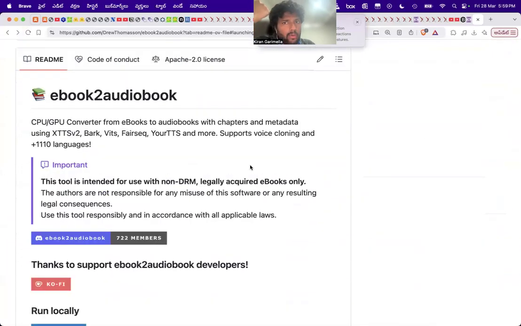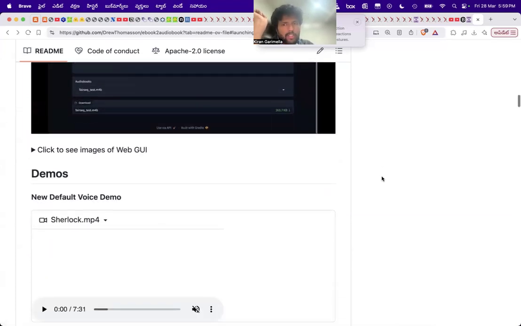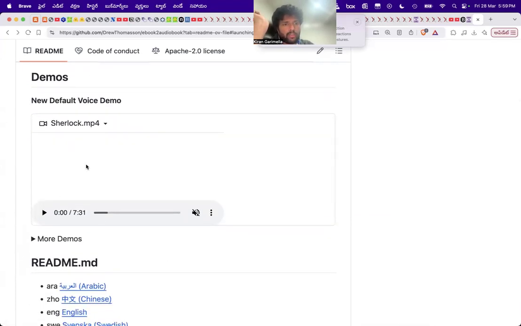So basically, now with this sort of text to speech AI models really improving and increasing in quality, you can really generate this sort of thing: you take a text file or a PDF file and try to generate audio out of it. And this is decently good. Even the open source ones are really good. Like you can, for instance, check this out.